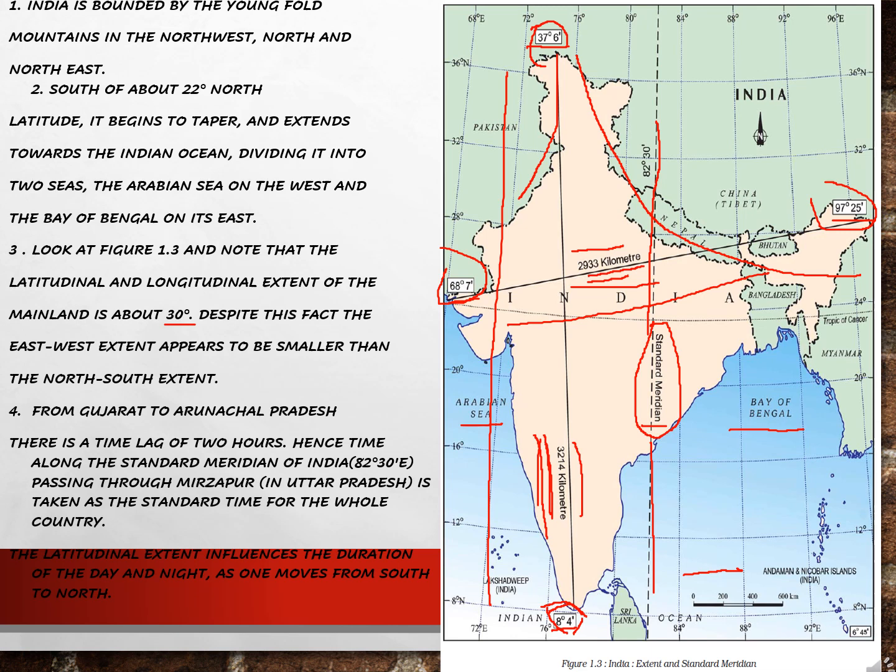A time lag of 2 hours means, children, we all know the sun rises earlier in Arunachal Pradesh, and the sun rising time is different in every country and state. So from Gujarat to Arunachal Pradesh, there is a time lag of 2 hours.